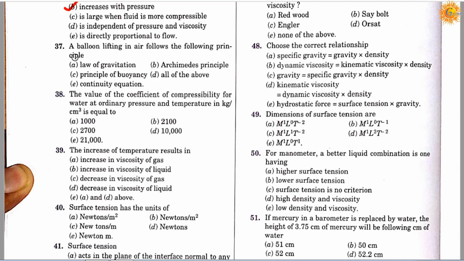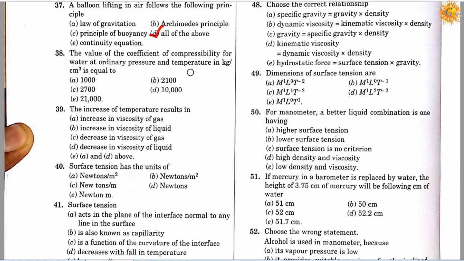Question number 37. A balloon lifting in air follows the following principle: option A, law of gravitation; option B, Archimedes principle; option C, principle of buoyancy; option D, all of the above; and option E, continuity equation. So the correct answer is D, all of the above, meaning law of gravitation, Archimedes principle, and principle of buoyancy.